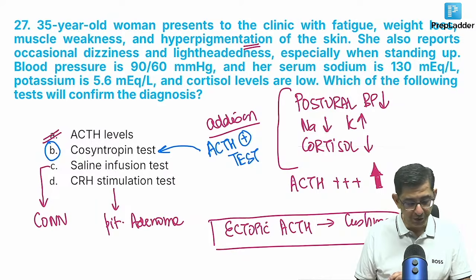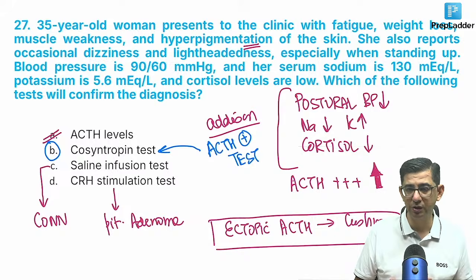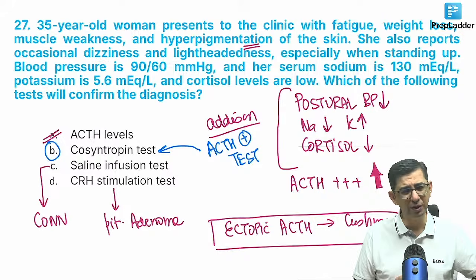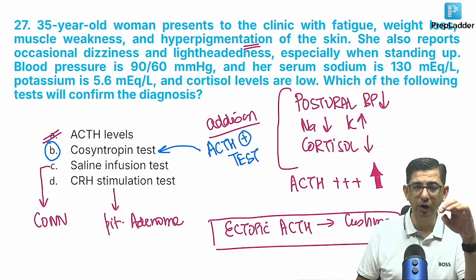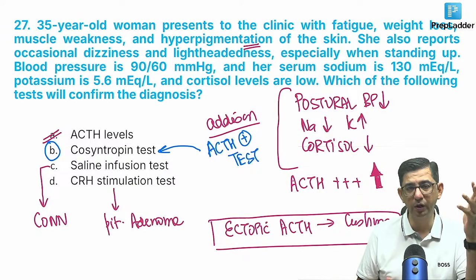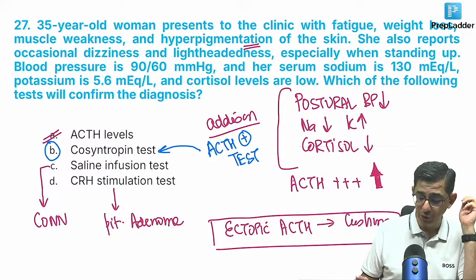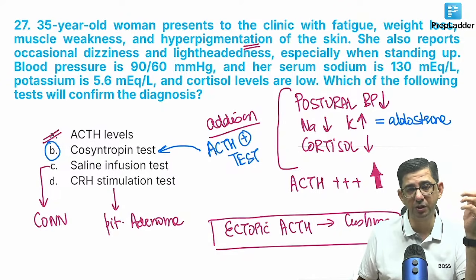If you are able to figure out the answer in the first go, cool. Addison disease, investigation choice is ACTH stimulation, workable. But in case you somehow had an error in this one, then just practice, की बात है कि 1 मिनट के अंदर क्योंकि वर्कआउट करना होता है. तो आंसर, अब now you are clear about it that this is an Addison disease. Why? Because this is a postural hypotension. Sodium and potassium are going in opposite direction, that I already said. एल्डोस्टेरोन में हमेशा सोडियम पोटेशियम opposite चलता है.